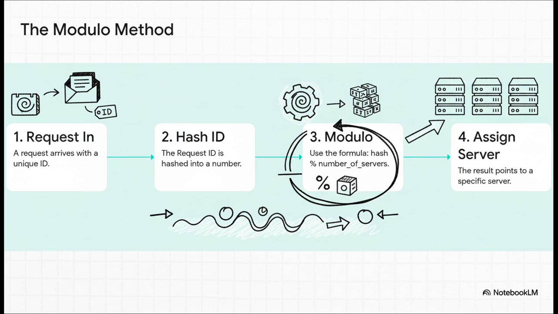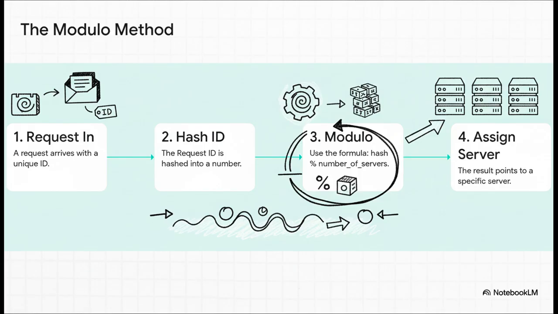Every request has some kind of unique ID. We take that ID, run it through a hash function to get a big number. Then, we use the modulo operator. Now, that's just a fancy term for getting the remainder after division. You take the hash, divide it by the number of servers you have, and the remainder, 0, 1, 2, or 3, tells you exactly which server gets the request.